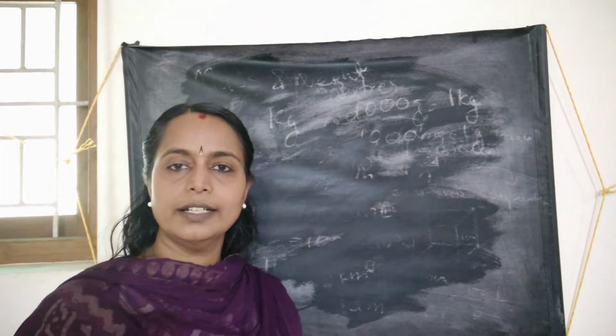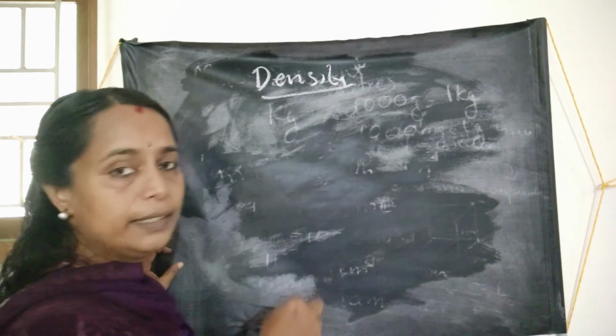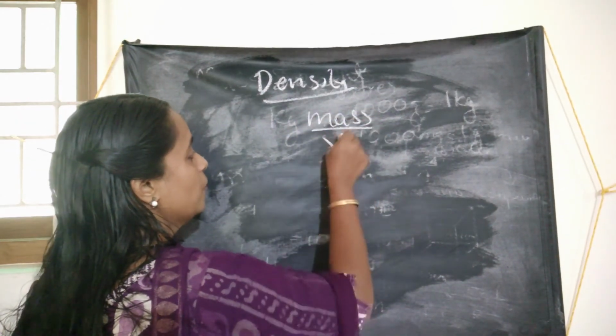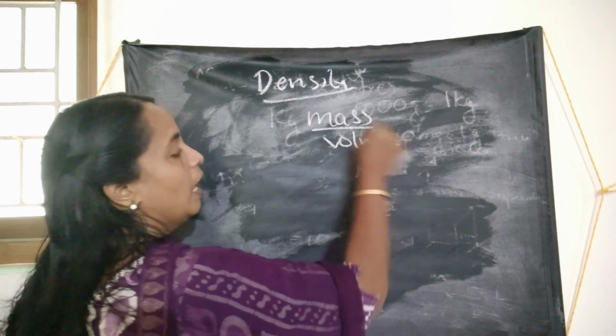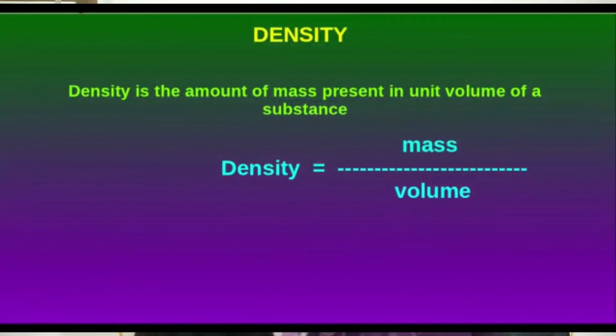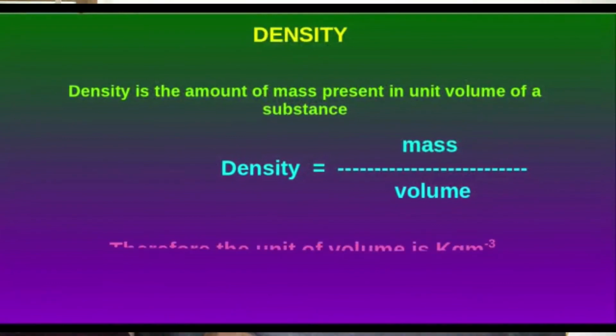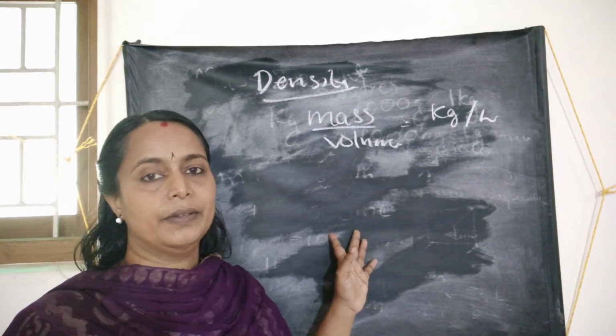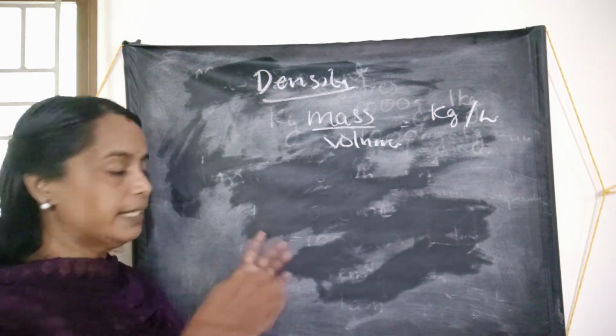Next physical quantity is density. Density is the mass per volume. And therefore the unit is kilogram per liter. The unit of density is kilogram per liter. Okay. The next is temperature.